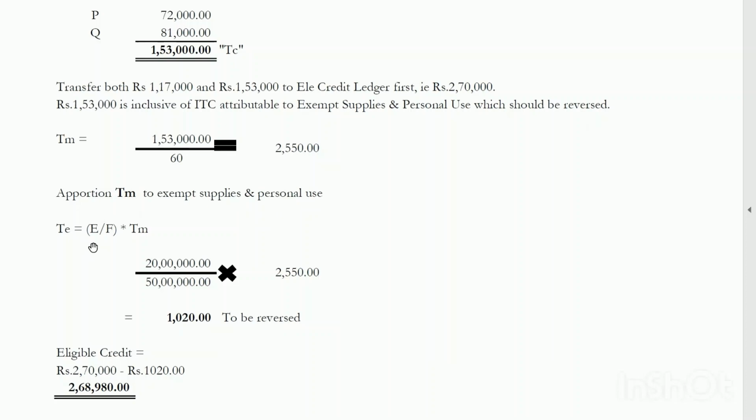E is the value of turnover of exempted supply 18 lakh and personal use 2 lakh, that is 20 lakh, and F is the total turnover of 50 lakh. TM is 2,550. So on calculating, we get 1,020. This amount has to be reversed. So the eligible ITC which can be claimed in your returns will be 2,70,000 minus 1,020, that is 2,68,980.